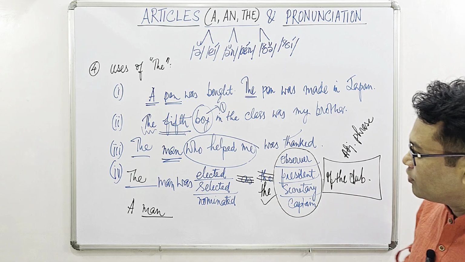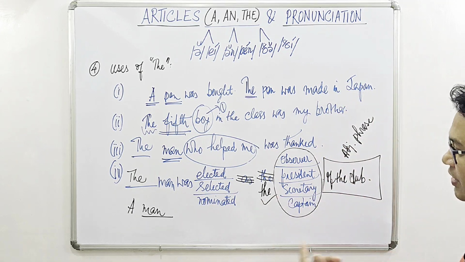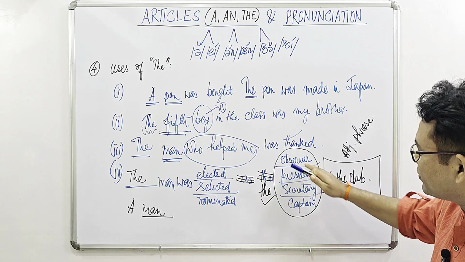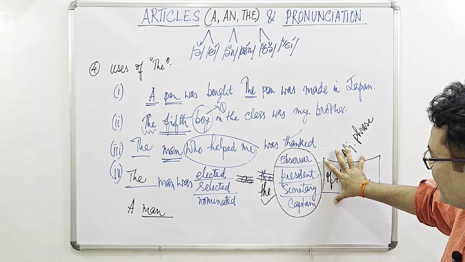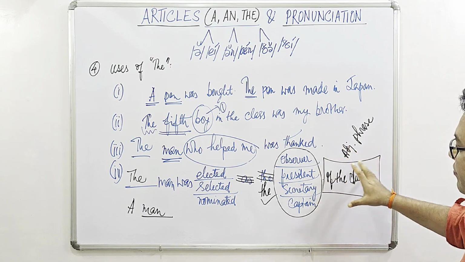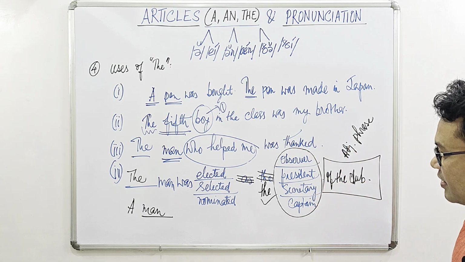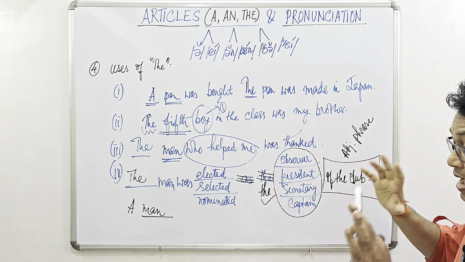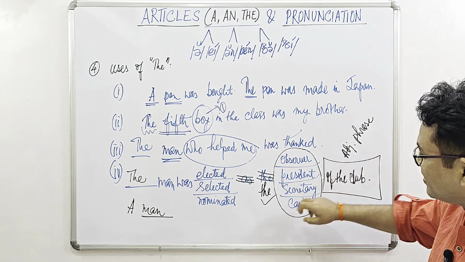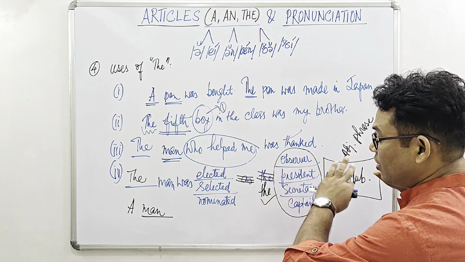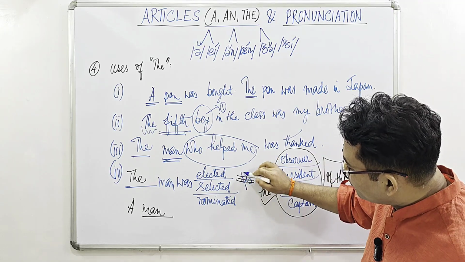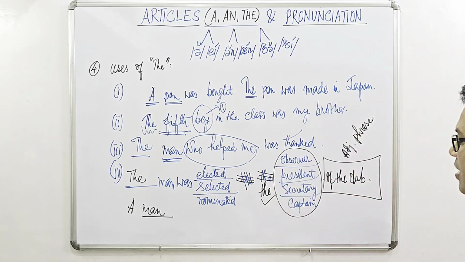In that case, the sentence will be the man was elected or selected or nominated the observer or the president or the secretary or the captain of the club. Okay, that means if we don't get any adjective or adjective phrase to qualify these nouns further, then the will be dropped, and if we get anything like this, then the will be intact over there. But in no situations we will use as here. Okay, so this is the correct version.